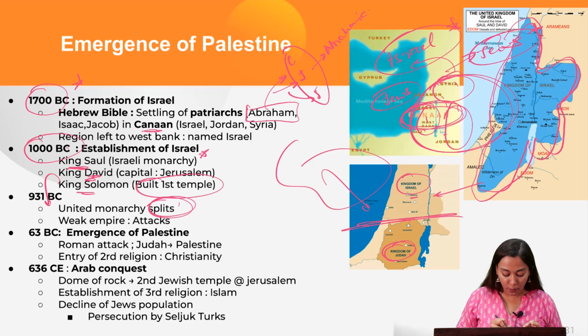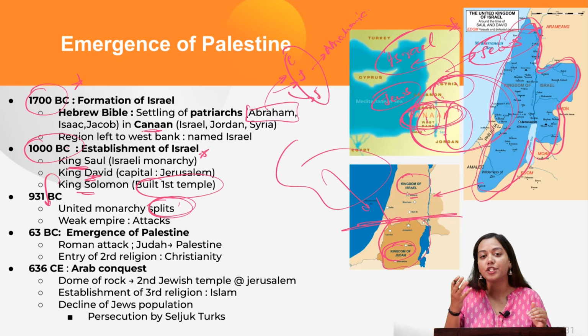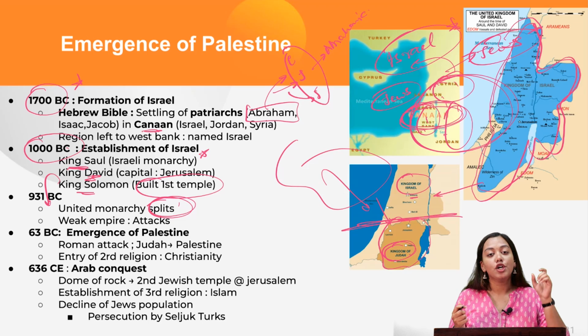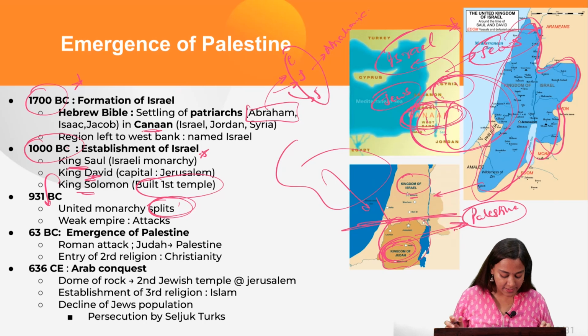So now the Roman attack will happen, and they will capture this region of Judah, and they will replace its name with a Christian-era name, which is Palestine. So from here onwards, you will for the first time see the emergence of the name Palestine. So the Kingdom of Judah is now named the Kingdom of Palestine.